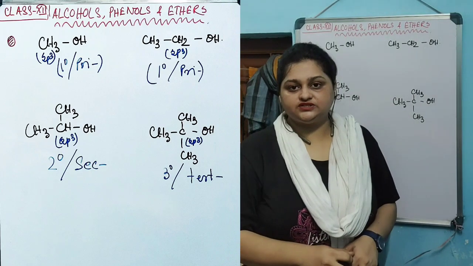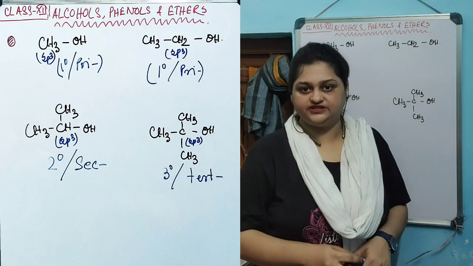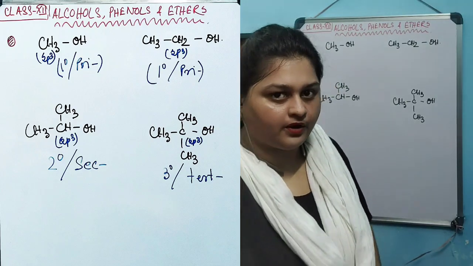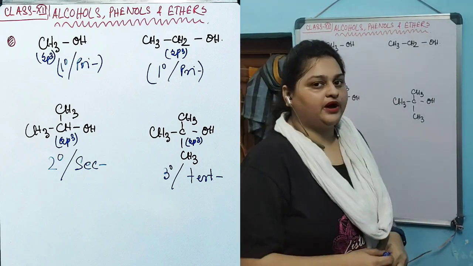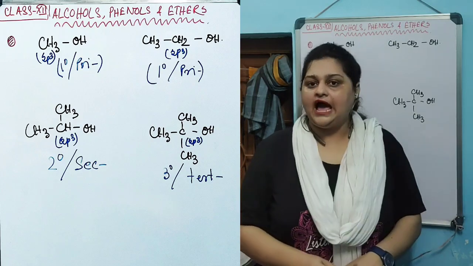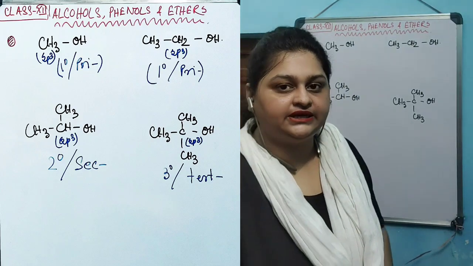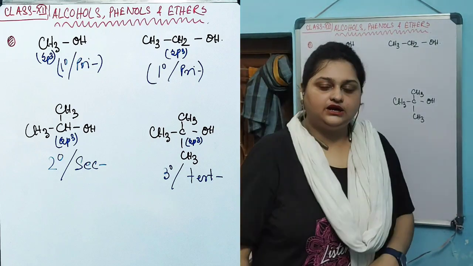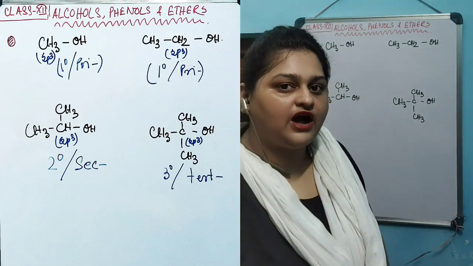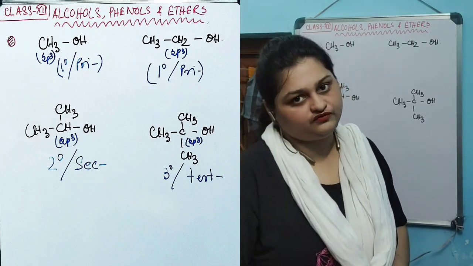The characteristics or the identity of an organic compound comes from the functional group present within that compound. In all these organic compounds, the functional group present is the hydroxyl group. So all of them are alcoholic compounds, but not all of them are the same, because the hydroxyl groups present in these compounds are not in the same environment. That is, they are not attached to entirely the same type of carbon.